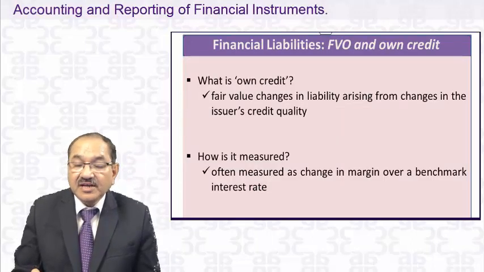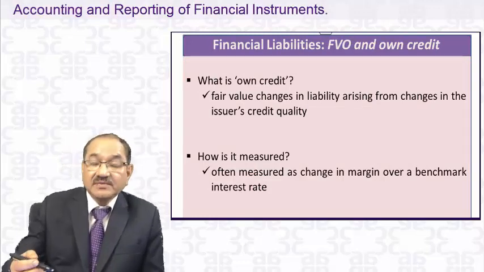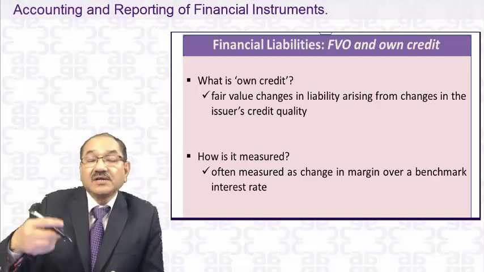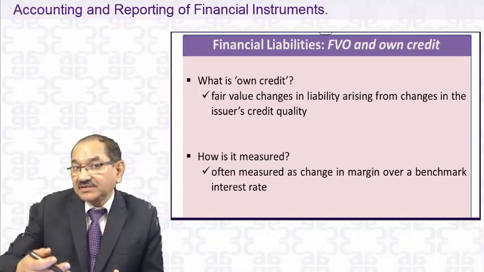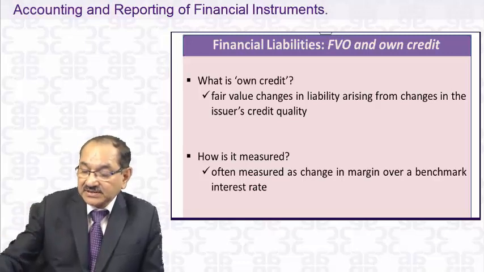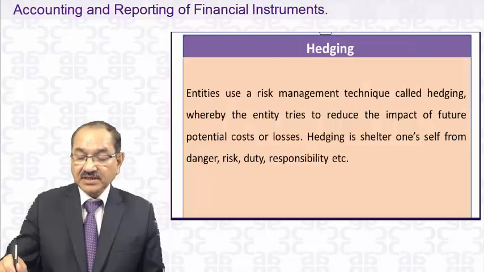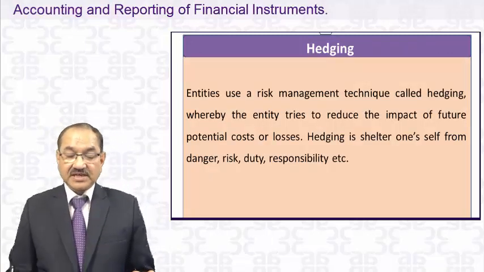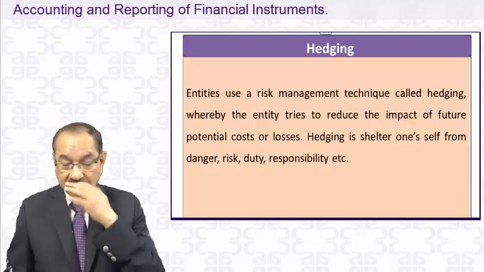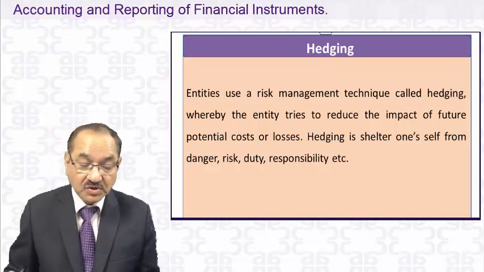Financial liability, fair value and own credit: I think you should leave it because that will make the thing more complex. What your syllabus, the ICAI, says is that only the conceptual simple thing will come, not this complex thing. So it is better to leave it and not advisable at present. I will just give you the idea about hedging. It may look complex. I don't advise you to do the practical questions on it, but please understand the concept. It may come as a short note.